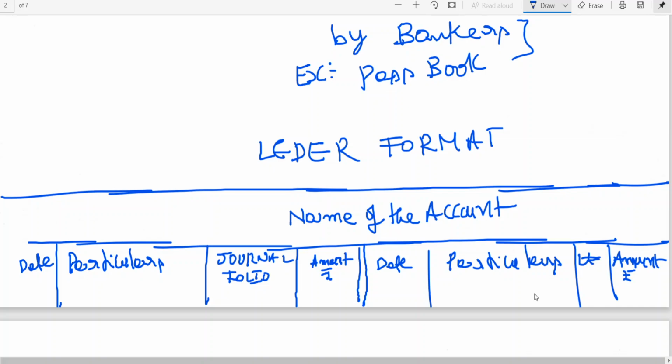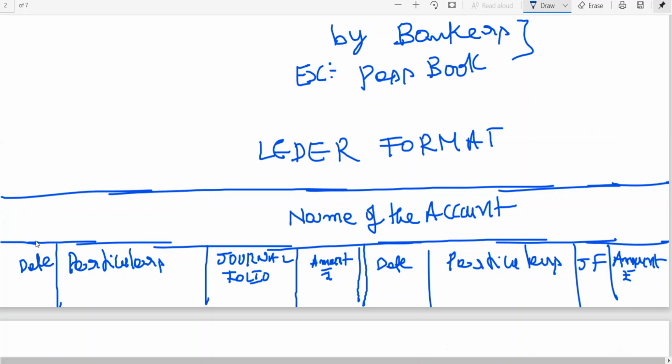So how many columns do you have on either side? Four columns: date, particulars, general folio, amount. What is general folio, sir? It is the page number of the source from where you got this information, for posting. Similarly, in general we need to go for posting of ledger folio. Clear to all of you?